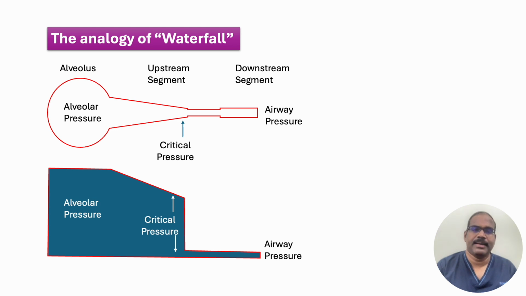The pressure at the upstream segment is labeled as critical pressure, and the airway pressure here, let's say, is the atmospheric pressure. During expiration, flow follows down the pressure gradient, and after the critical pressure there is a great gradient, and exhalation happens smoothly with each breath.